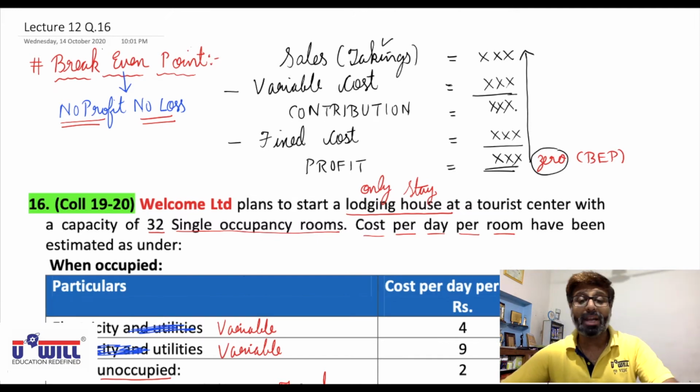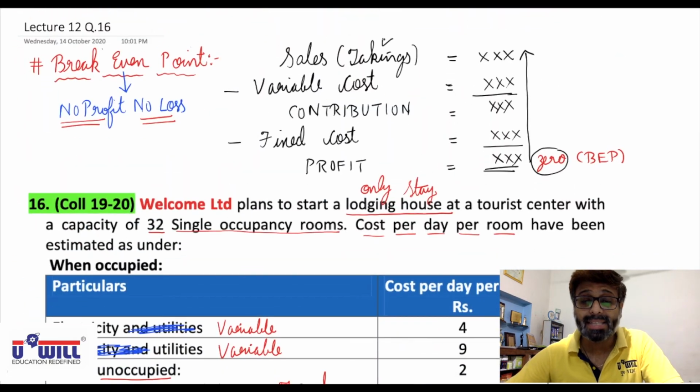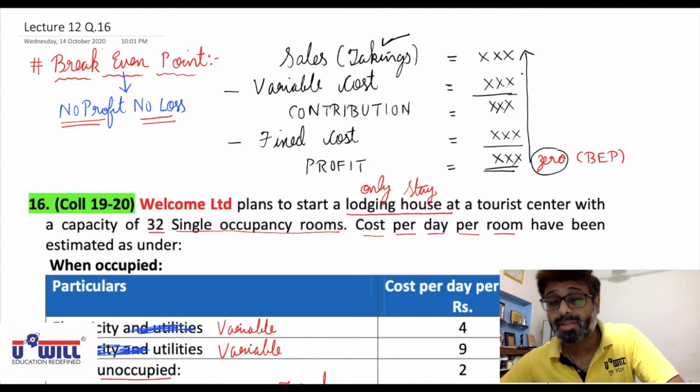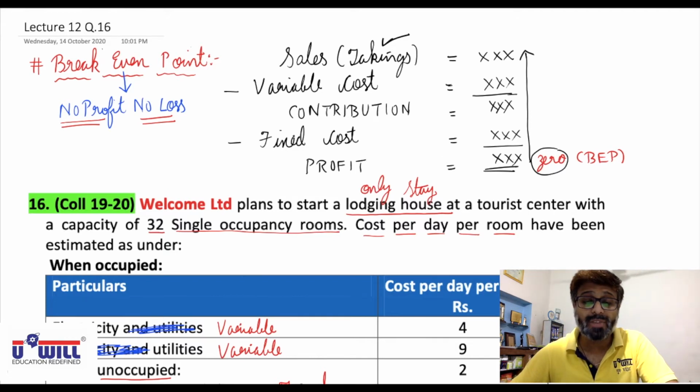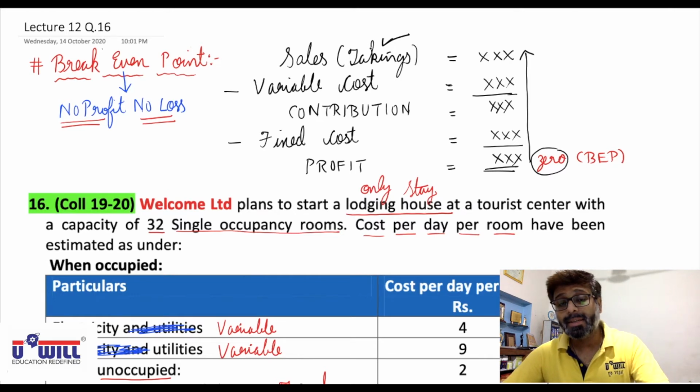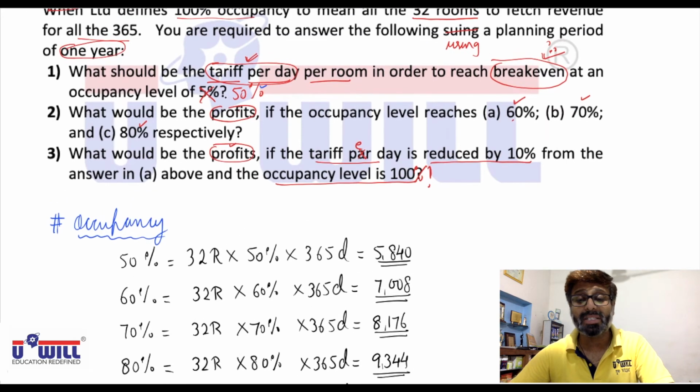Anything more than that you charge, you are at a profit. I repeat: because we have to find the takings, that is the tariff, and we know that at break even point the profit is 0, we will go reverse. Starting with 0 profit, we add fixed cost, we get contribution. Further, we add variable cost and get takings. This is the amount we must charge so that the profit is 0. If you divide it by 5840 rooms, that is 50% occupancy, you will get the tariff per day per room to be charged at break even point.